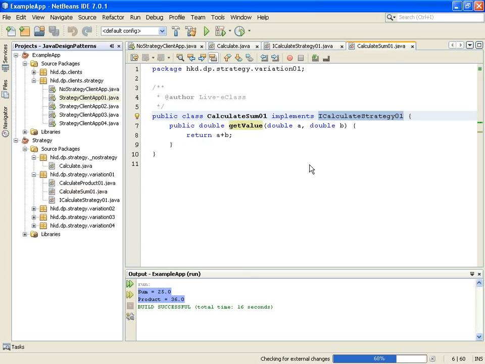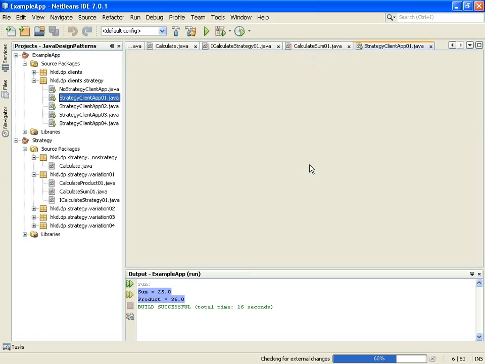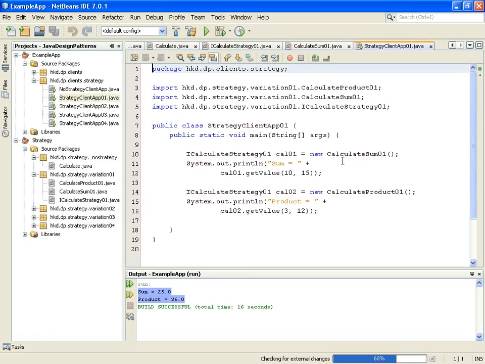And this is our client application which is using the strategy interface. This is the strategy interface. Cal01 is the reference, and cal01.getValue with the concrete implementation of sum, and here the concrete implementation of product. I am executing this and the same result will come.